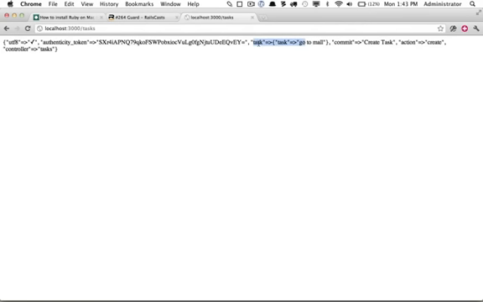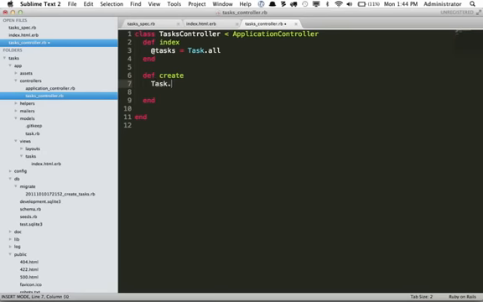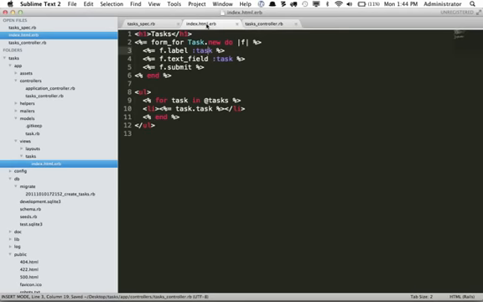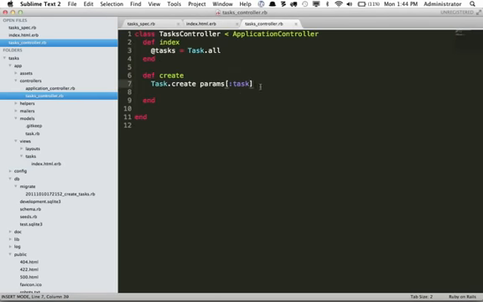But what we really want to have access to is this task hash right here. So I'd like to pass that to the task model. Task. Now we can either do .new, at which point we would have to pass in all the fields and run task.save, or we can combine all that by doing create. And then I'm simply going to pass the task hash. And that was all made for us automatically because we did this syntax. So that will create it. And then why don't we go ahead and for now, let's redirect back to the previous page. So let's return to our test and see what that did for us.